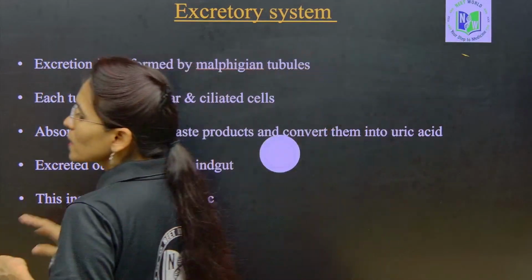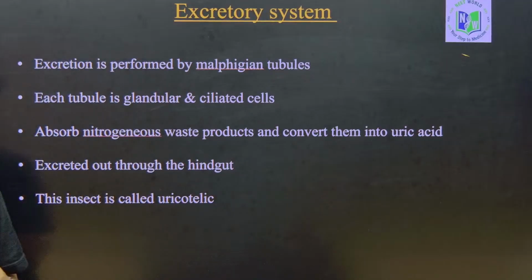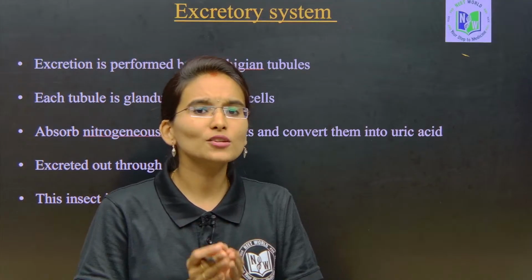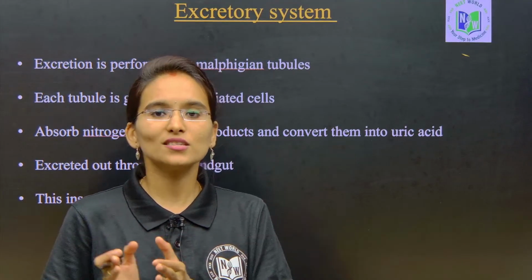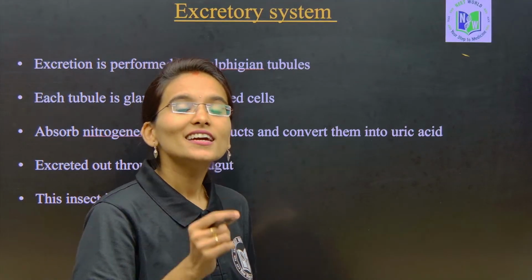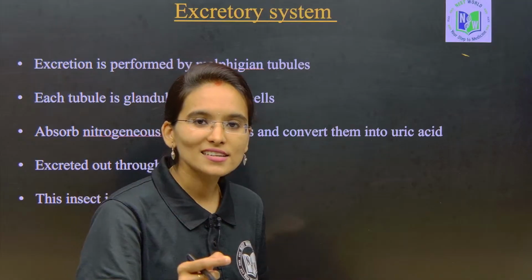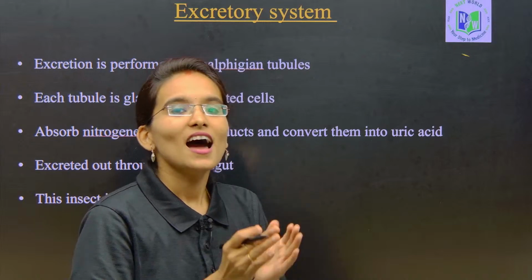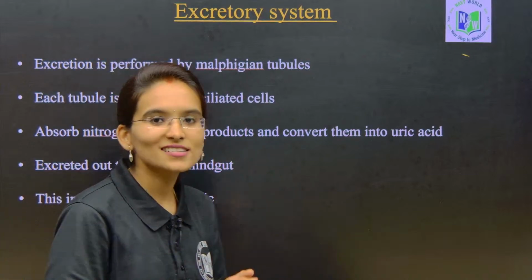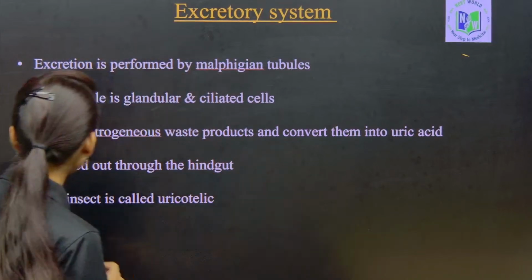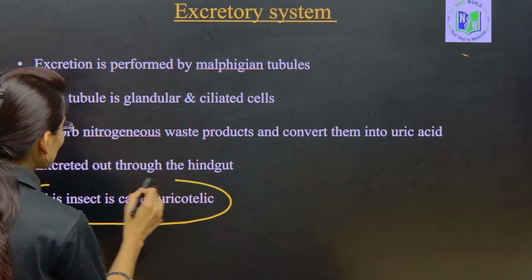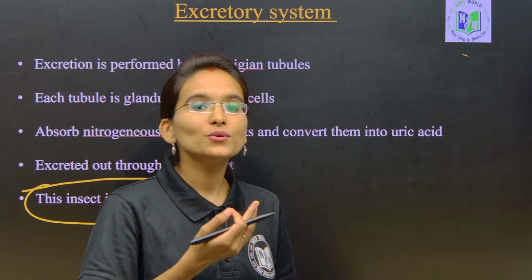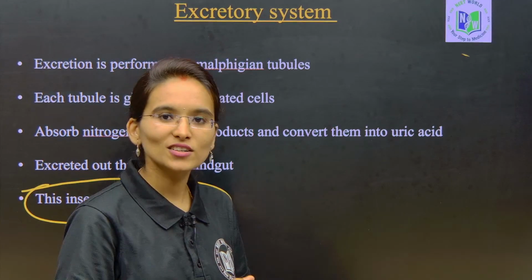Usually Periplaneta americana excretes uric acid as a nitrogenous waste. As this insect excretes uric acid as a nitrogenous waste, it is called uricotelic, and hence it exhibits the uricotelic type of excretory system.